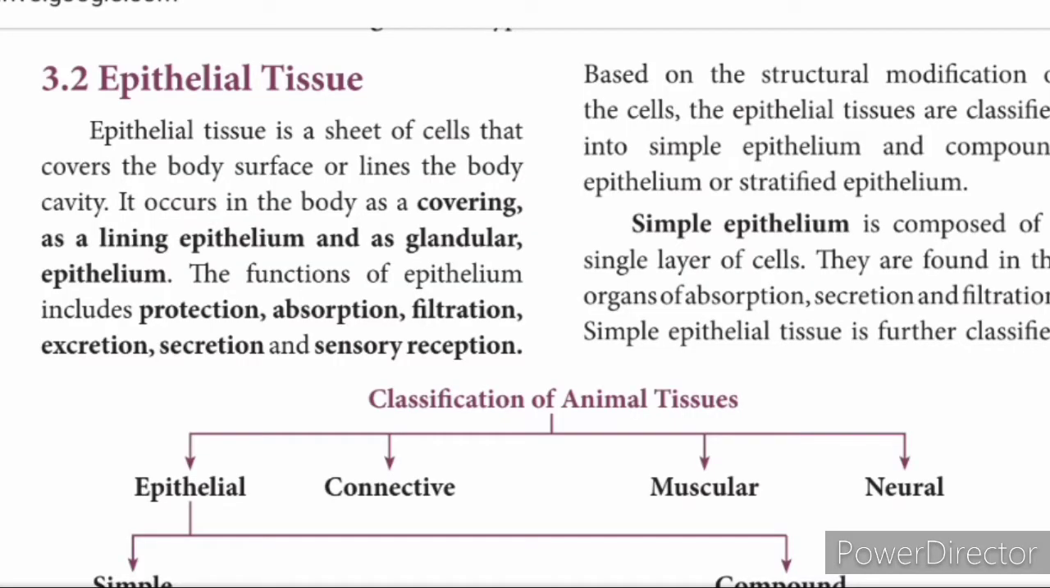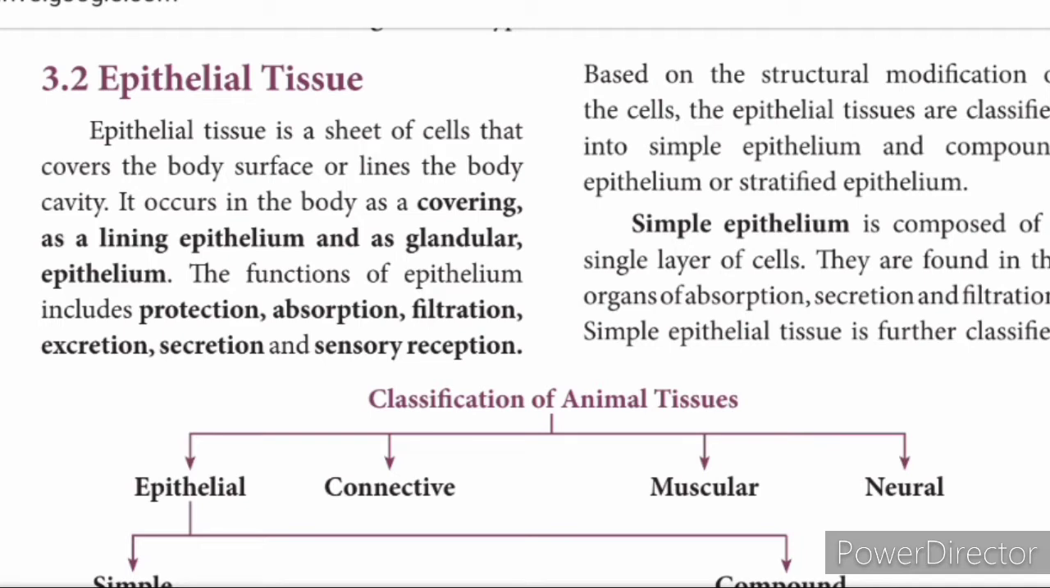Epithelial tissue: the sheet of cells that covers the body surface is called epithelial tissue. These epithelial tissues can be of glandular type because they help in secretion. The major functions of epithelial tissue are protection, absorption, filtration, excretion, secretion and sensory reception. It is an important question, the functions of epithelial tissue.